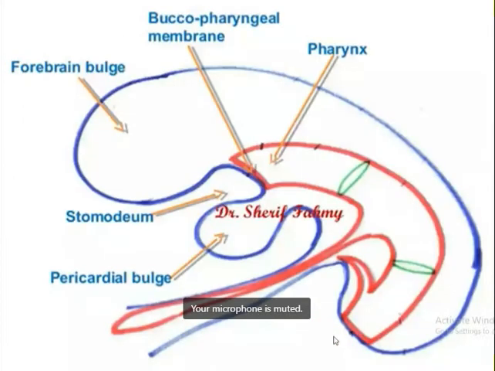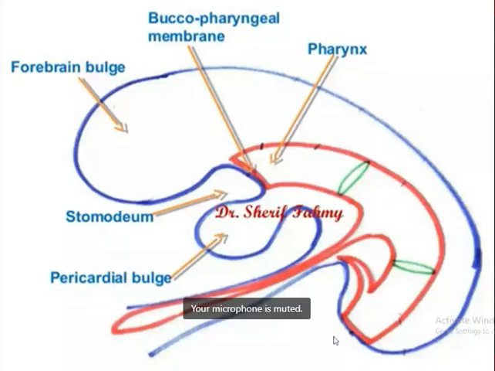And just to revise about the early week of development, we know the flat trilaminar embryonic disc is converted into a cylindrical embryo, isn't it? Firstly, the two-dimensional trilaminar embryonic disc is established by the end of third week. So this flat trilaminar embryonic disc is converted into a cylindrical embryo by the folding of the embryo. If you remember, both craniocaudal as well as lateral folding of the embryo occurs. And because of this, it results in the development of a three-dimensional cylindrical embryo.